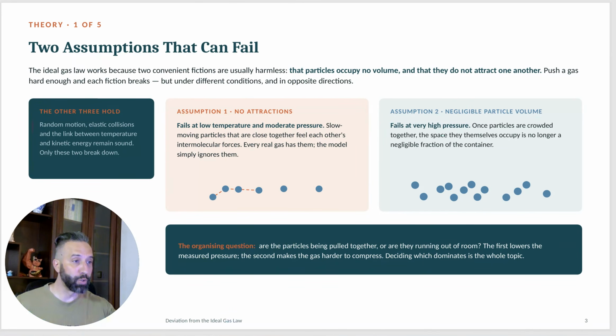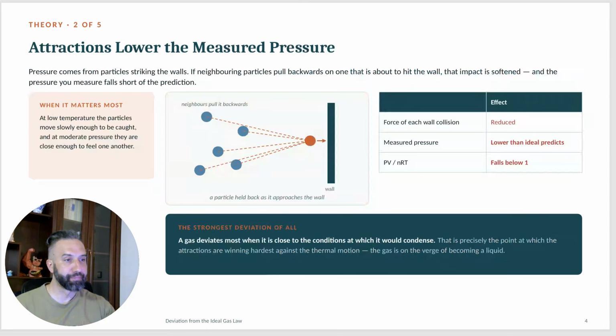And assumption two, that the volume of particles is negligible, fails at high pressures. Why? Well, we assume that at high pressures, a gas would get compressed. So the total volume of the space where the gas is in will be smaller, and then actually the volume of the particles will be a significant portion of that total volume.